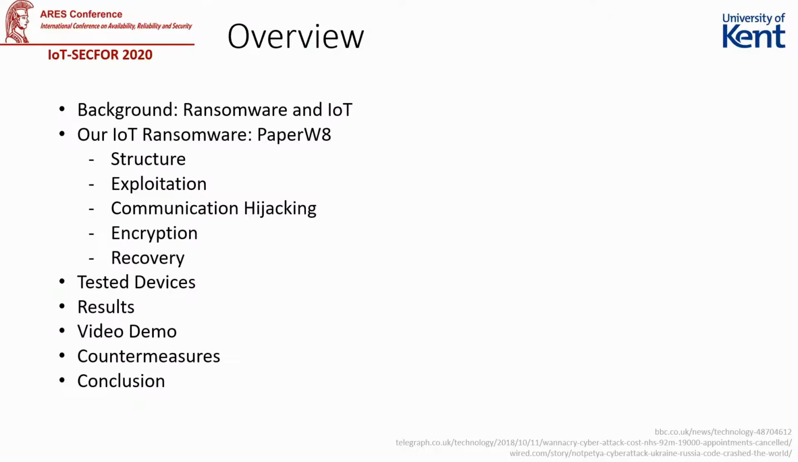Hello all, in this presentation we'll be presenting PaperW8, our proof of concept IoT ransomware which can be used to attack many different types of IoT device. First, we'll cover some of the background relating how ransomware can affect the Internet of Things. Next, we'll show how PaperW8 works, followed by the devices that we tested it on, the results, and the video demo. Finally, we'll provide some countermeasures and summarize our findings.